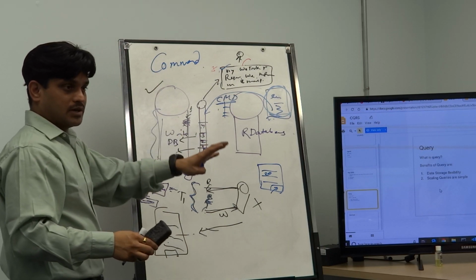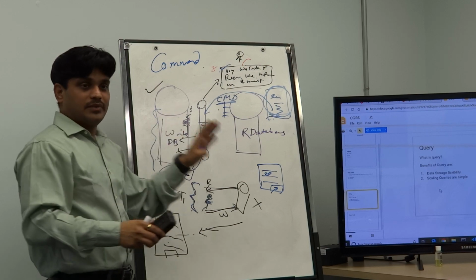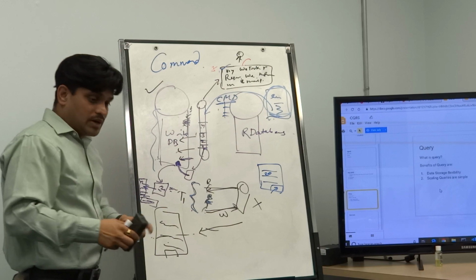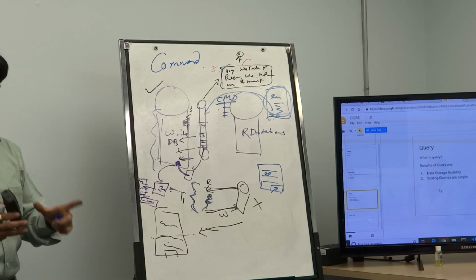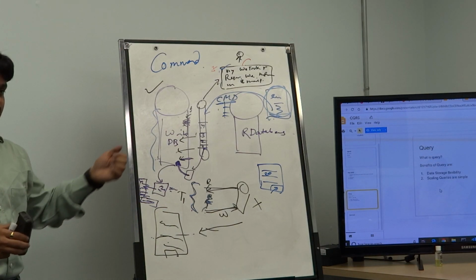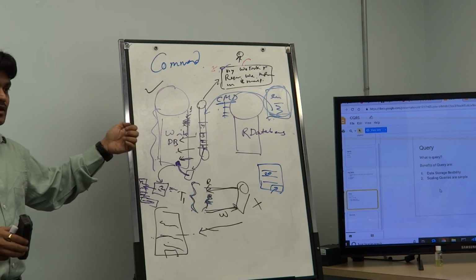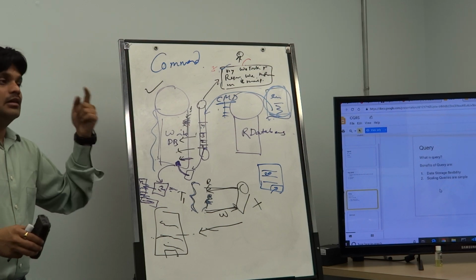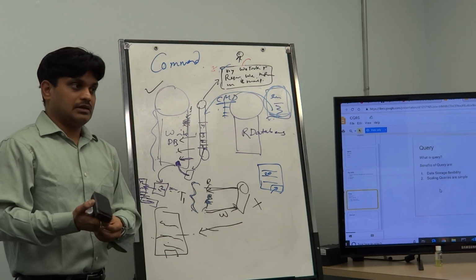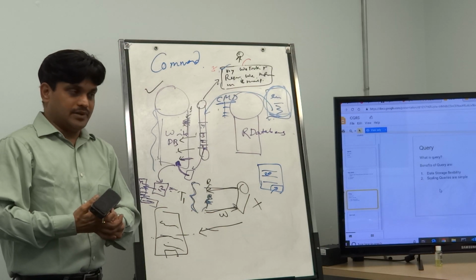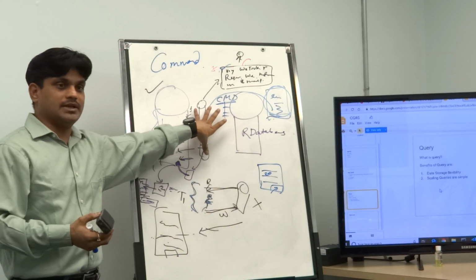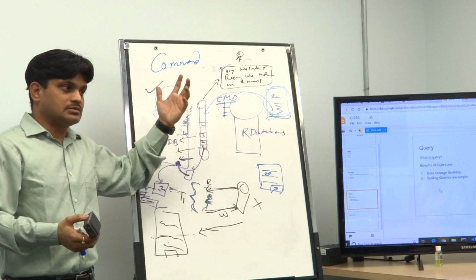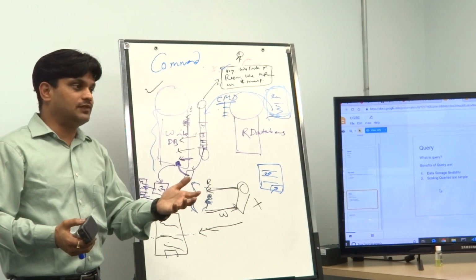Now I'll go to the other part, how to show them the data, why this query is there and how it is helping. So this is the command. When does the command come? Why did the command come here? Which problem is it solving? Orders. Rather than waiting, it's just taking the command and storing it in the database or in the queue. So what problem is it solving? The time complexity, the time of waiting, right?